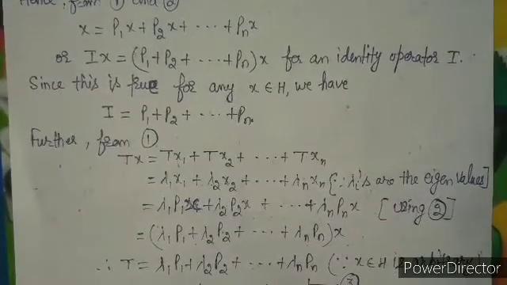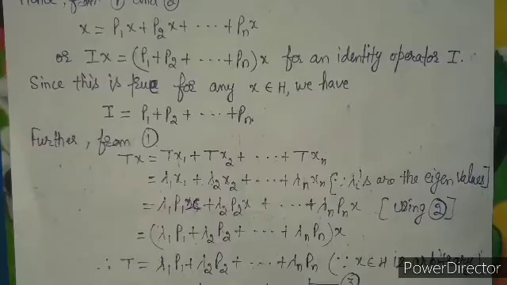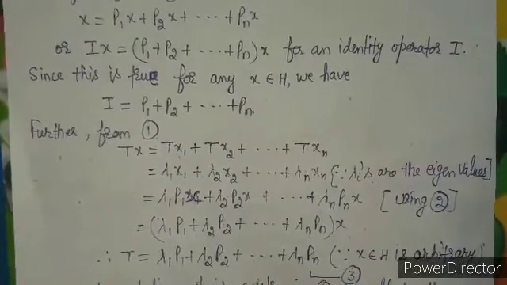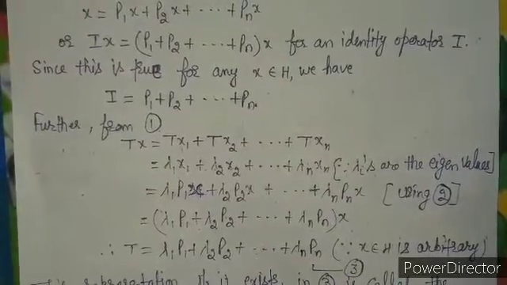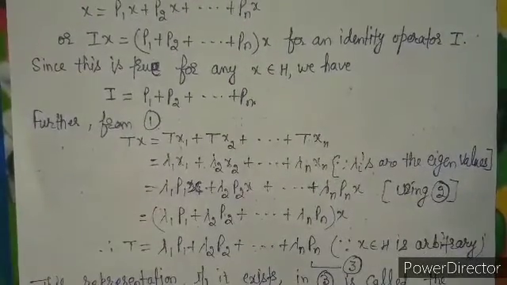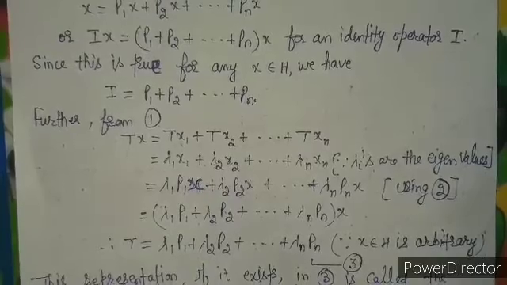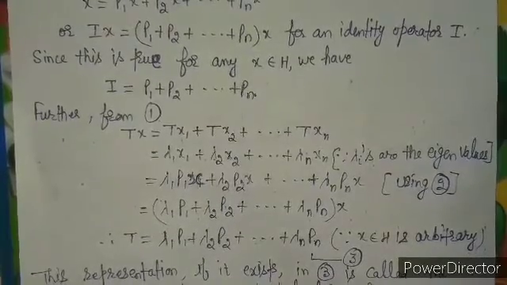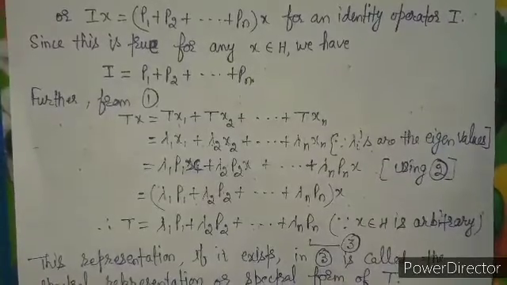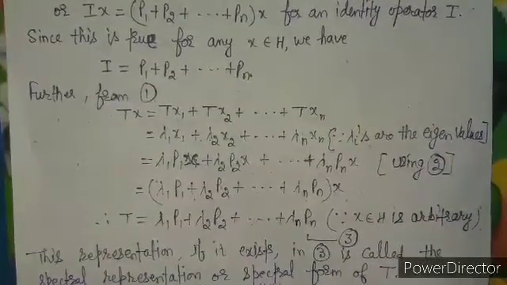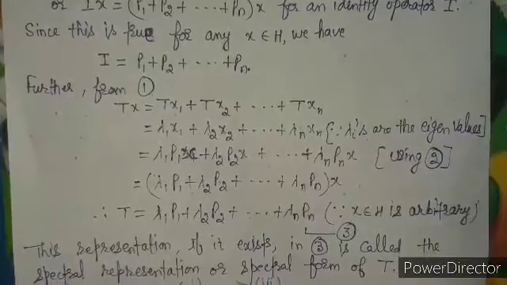But x1 is P1x from 2, x2 equal to P2x and xn equal to Pnx. So we get lambda 1 P1x plus lambda 2 P2x plus up to so on lambda n Pnx. Here we can write lambda 1 P1 plus lambda 2 P2 plus up to so on lambda n Pn applied to x, and if we compare we get T equal to lambda 1 P1 plus lambda 2 P2 plus lambda n Pn.